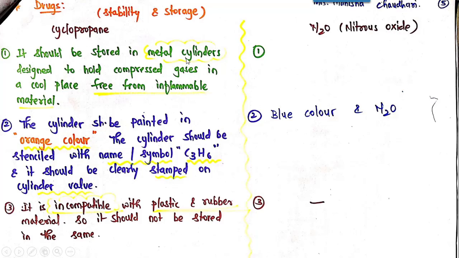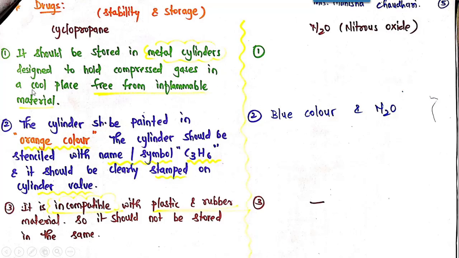As in your house you can see your LPG cylinders, wherever they are distributed, they have the same color. In the same way cyclopropane should also have a designated color for its easy identification. The designated color for cyclopropane is orange, and the cylinder is made up of metal and designed to hold compressed gases.